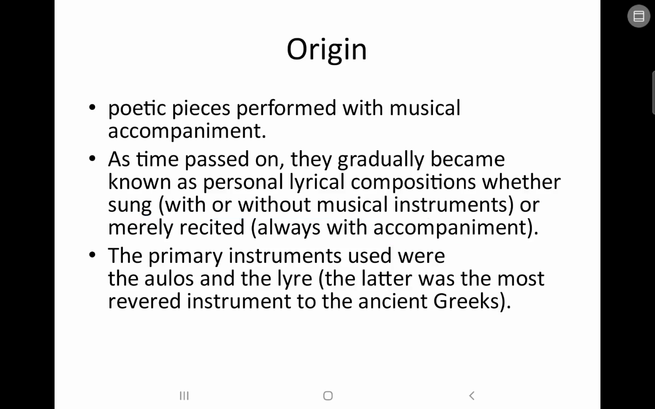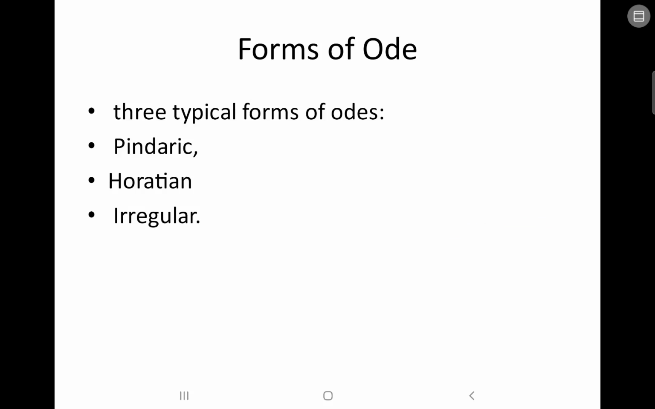Next is primary instruments, the aulos and the lyre. The lyre is a kind of string instrument. The latter was the most revered instrument. That means this particular instrument was very common then among the ancient Greeks. We have three types of forms here: Pindaric, Horatian, and Irregular.